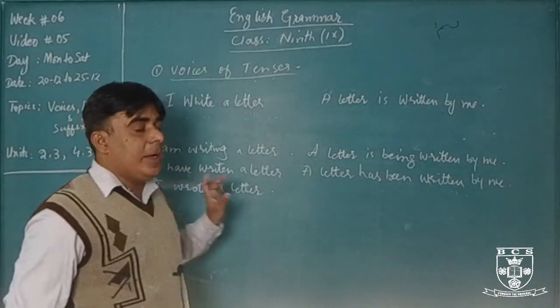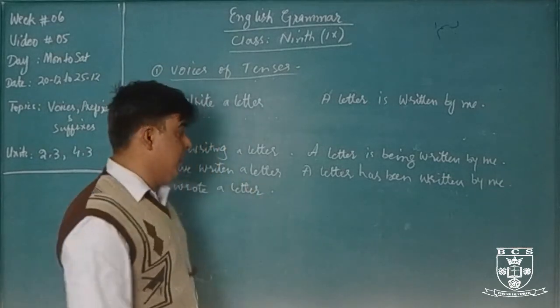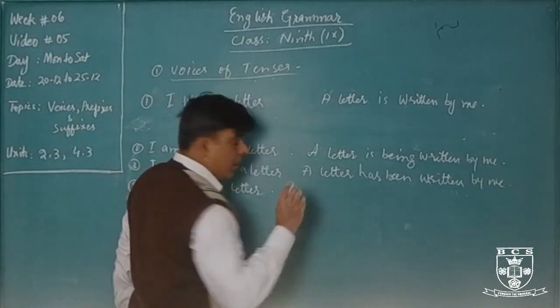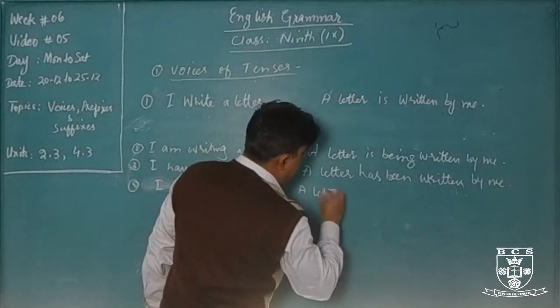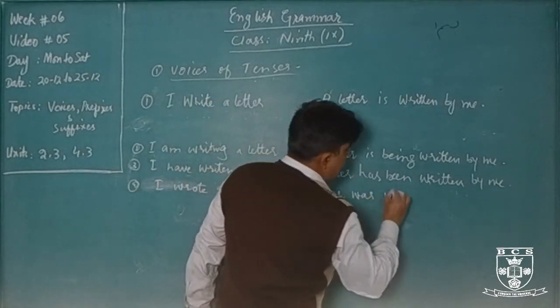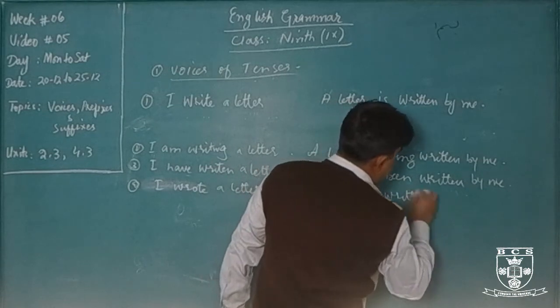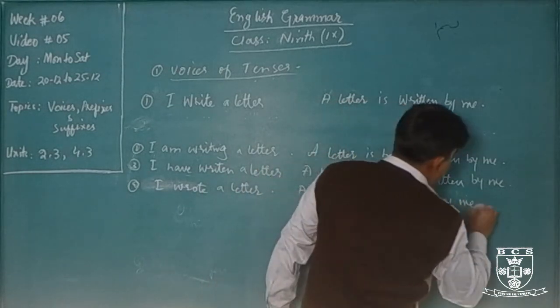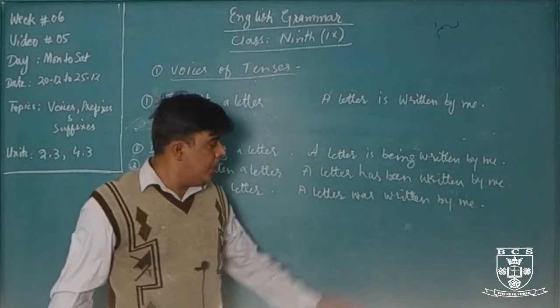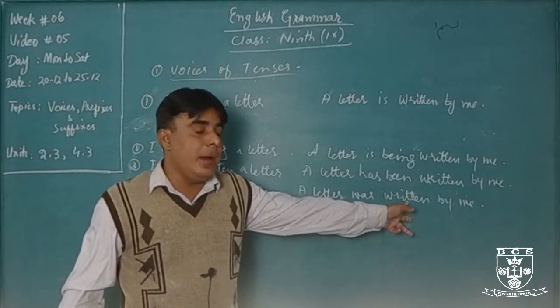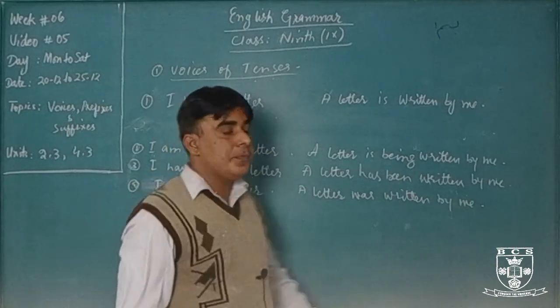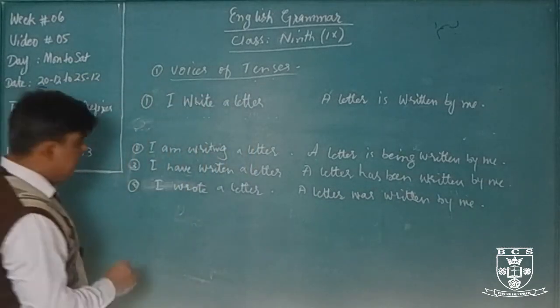In active voice, there are no helping verbs of past simple tense. But in passive voice, was and were. A letter was written by me. In British rule we can use double T, written. Okay, but in the American rule just one T is enough. Spelling of written.